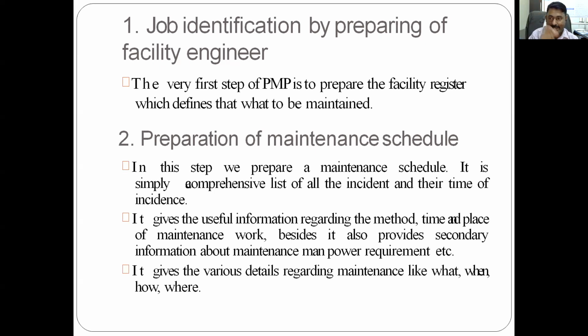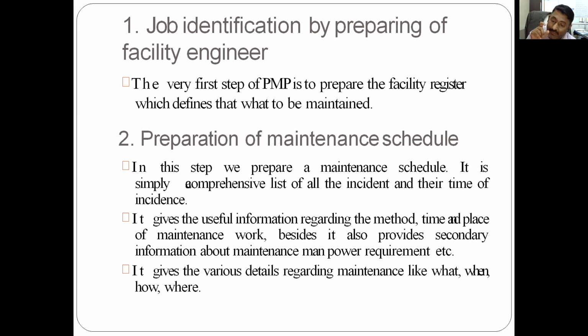The two questions are addressed here. Then it gives useful information regarding the method, time, and place: how, when, where. What is the method of maintenance, at what time we will go for it, and where it should be done.